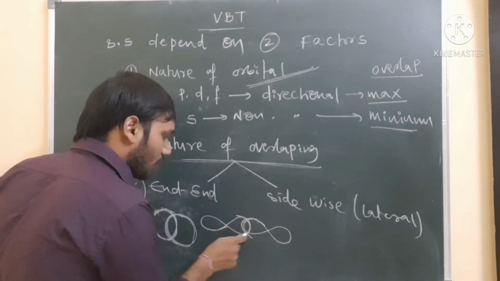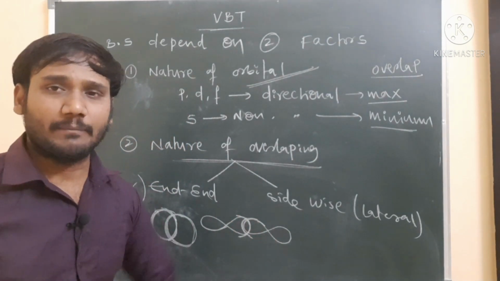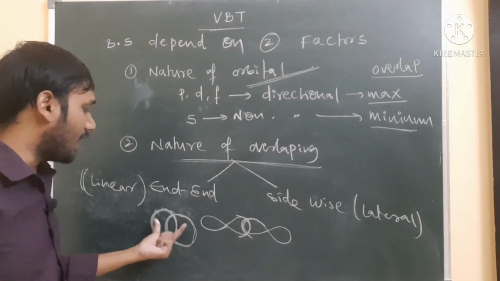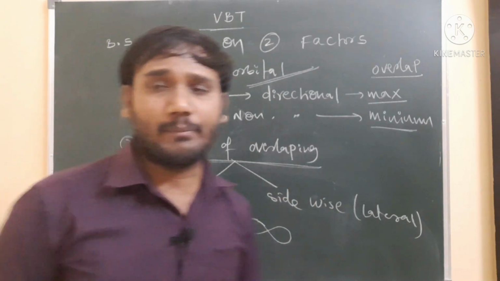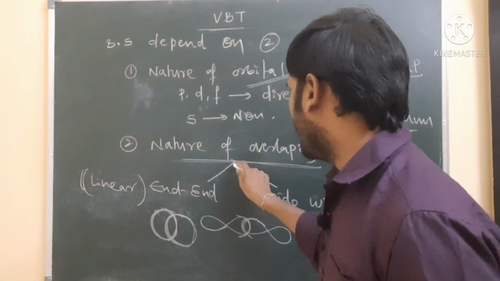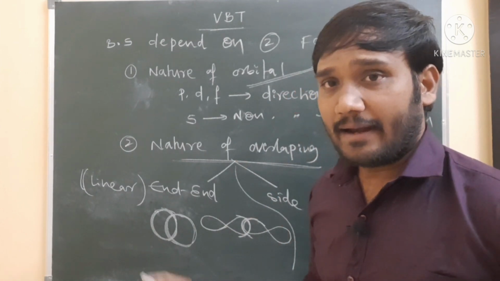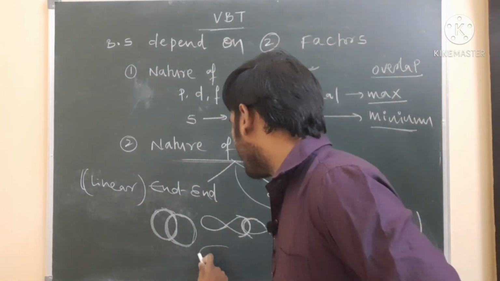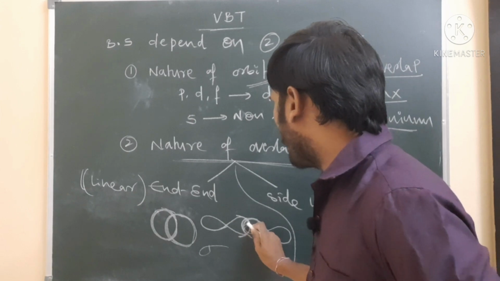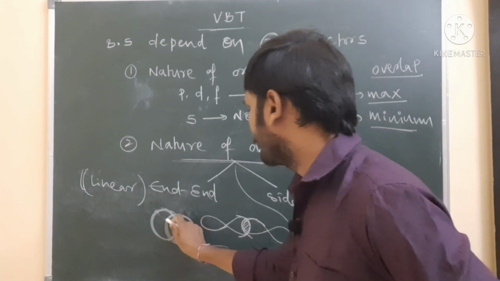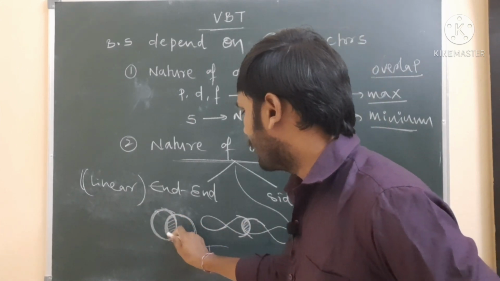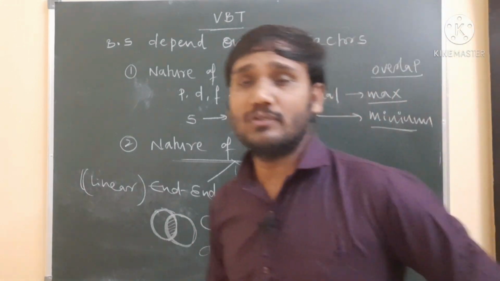So this is end to end overlapping. End to end overlap is nothing but one orbital end overlapping with another orbital end. As a result, a sigma bond is possible, and the extent of overlapping is very large.